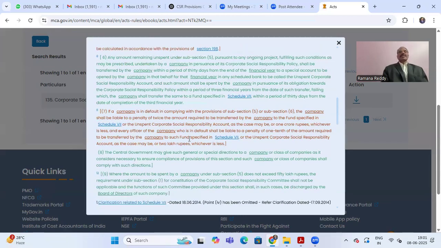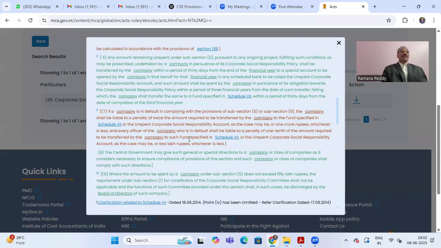Subsection 7 of 135 says, if the company is in default, the company has not done any of these things, it has not spent CSR and it has defaulted these provisions, then the penalty is 2 times the obligation or 1 crore, whichever is less. The company has to pay that.